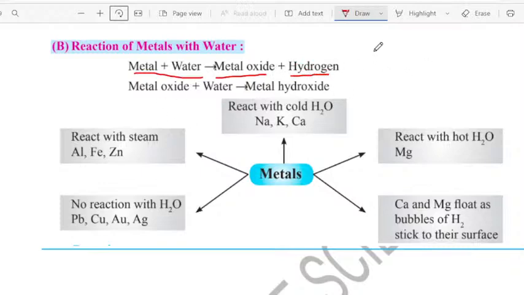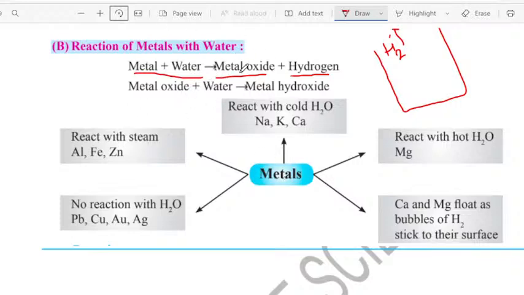Okay, see, let me take sodium. When sodium is put into water, what happens? It will produce its respective metal oxide. Okay, along with that, hydrogen gas is also released. I think you know about this. Sodium being a very highly reactive metal, it will react with the water. It will react with the cold water itself. Sodium will react with the cold water itself. With cold water, sodium reacts easily.